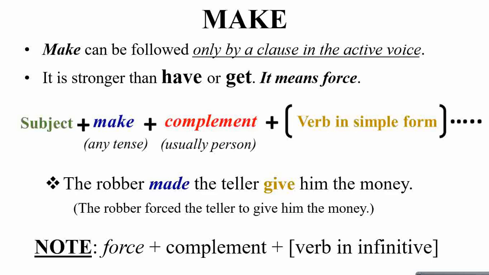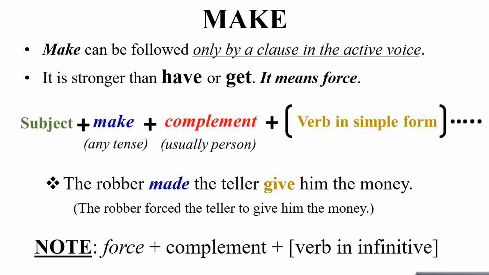इससे पहले जब हमने have और get को स्टडी किया था तो हमने ये मालूम किया था कि आपका जो word have और get है, they can be either followed by active or passive clauses, but when it comes to the causative verb make, this can be followed only by a clause in the active voice. It is stronger than have or get. It means you are forcing someone.